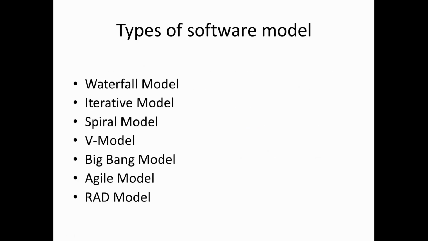And guys, there are other types of software models. These are the types of software model from which you will be getting your questions. The basic model is waterfall model, which we will be discussing in this video. And there are other models like iterative model, spiral model, V model, Big Bang model, agile model, which is frequently used in industry, RAD model. So you will be getting your questions from all these topics.